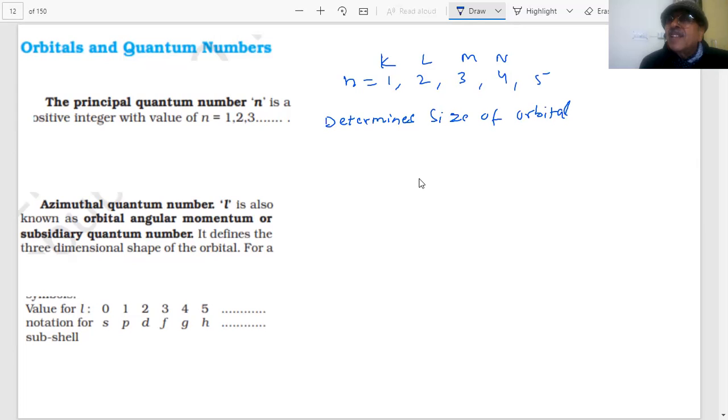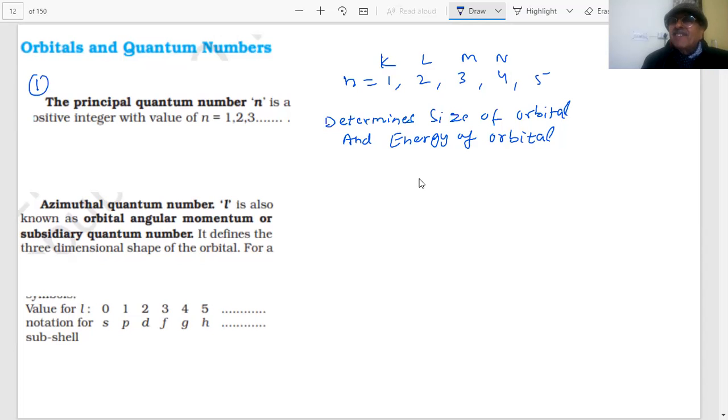Electrons are present where? In the orbitals. What is an orbital? The region where the probability of finding the electron is maximum. This determines the size of the orbital and the energy of the orbital. This is my principal quantum number, the first one.